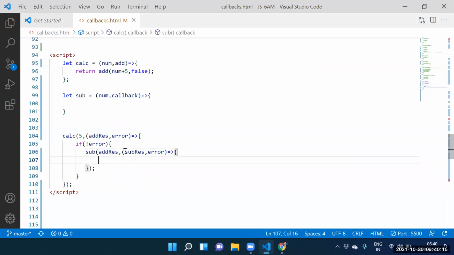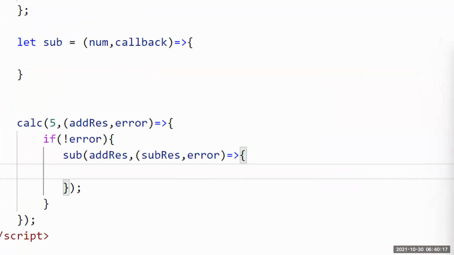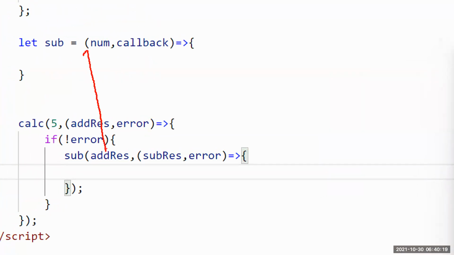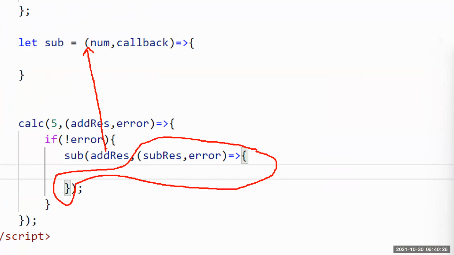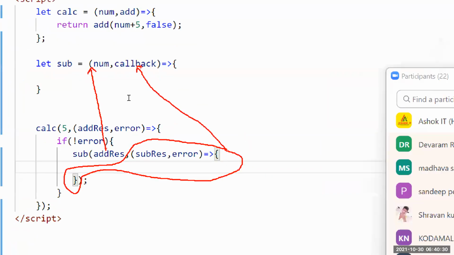Subtraction result, comma, error. Say this function. The add result is stored into num, and this function is stored into callback. How to execute this function?